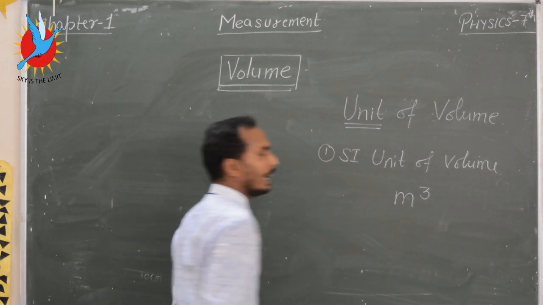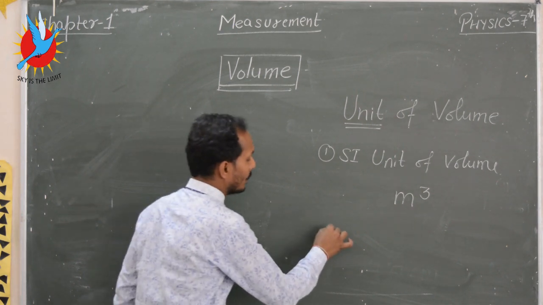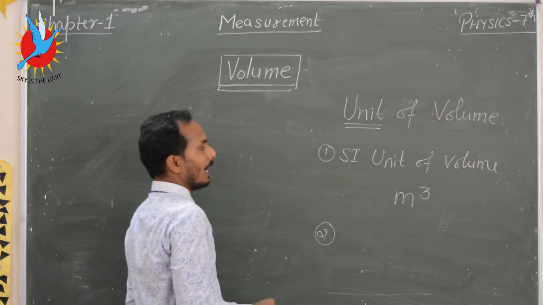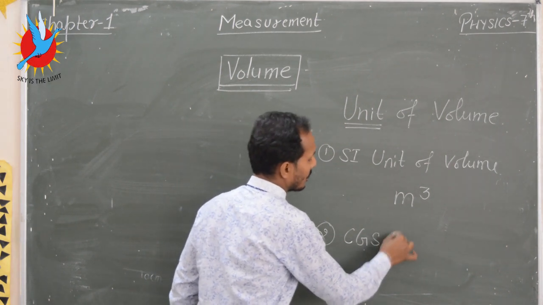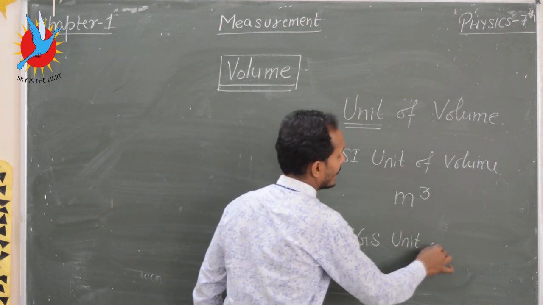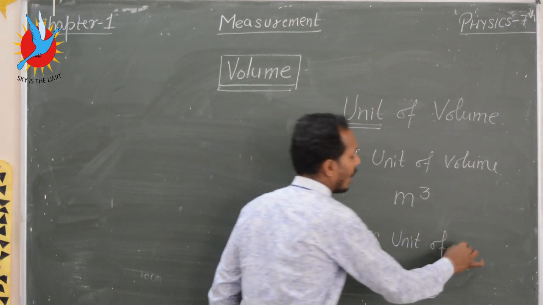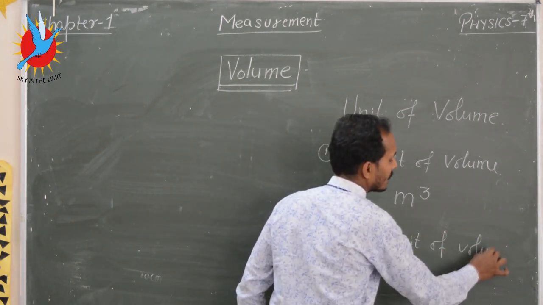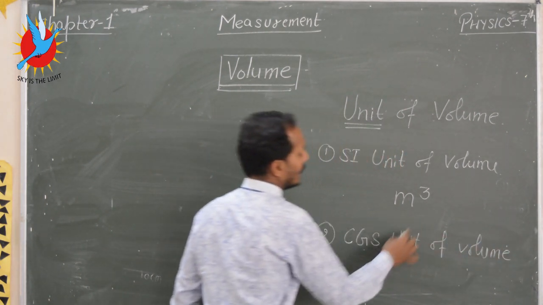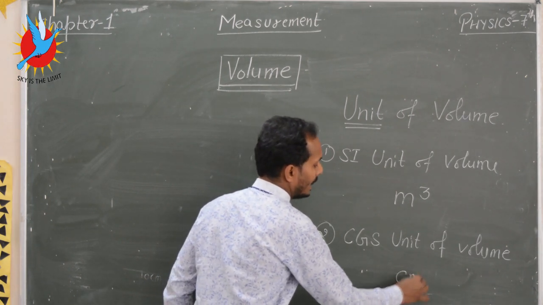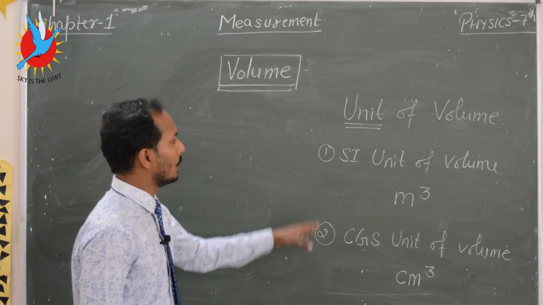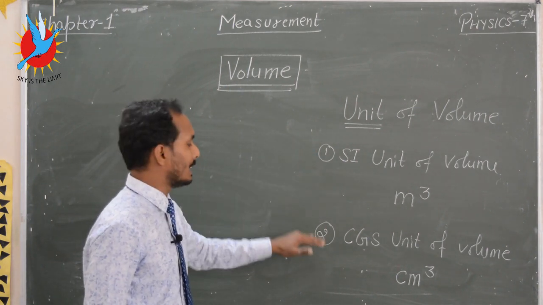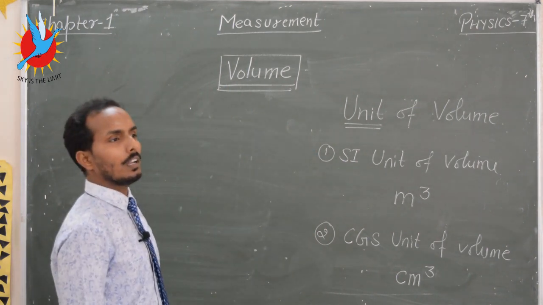meter cube, and then the CGS unit, the other unit of volume, is centimeter, 3 times, it means centimeter cube. This is the SI unit and this is the CGS unit.